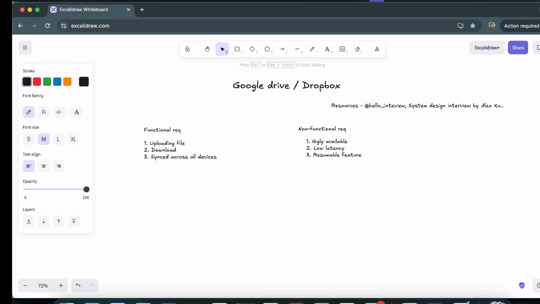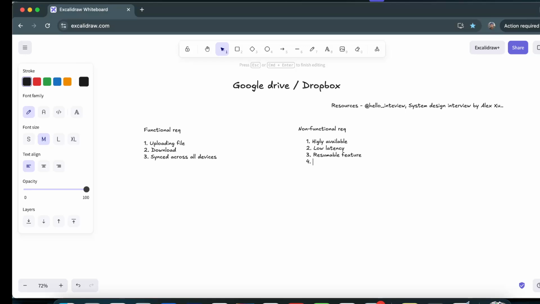If the file size is huge, like 10 GB, let us suppose, and when users start uploading that file, there could be a possibility of a network connectivity issue, and the user may lose the connection and stop in between while uploading the file, right? Then when the user gets back, we should let the user upload from where they got disconnected. So that is something we have to consider.